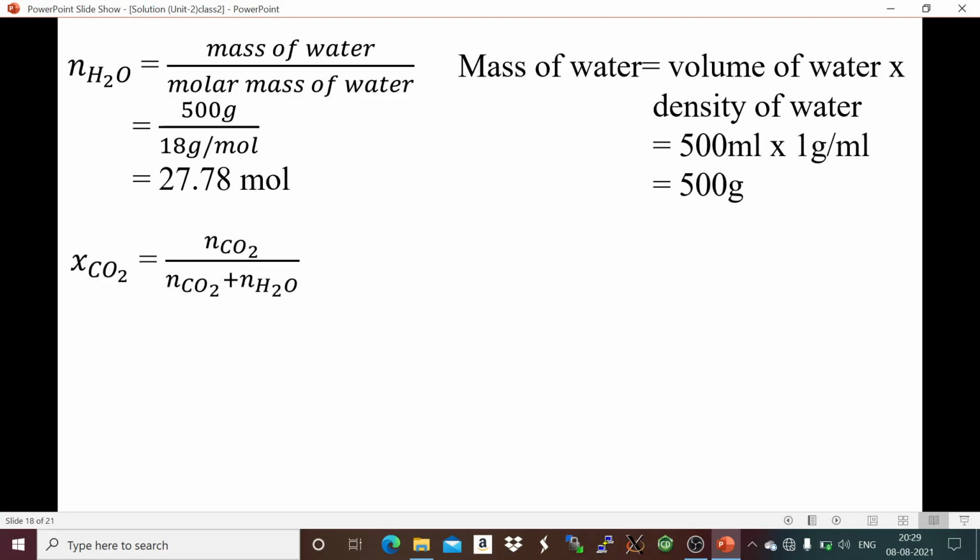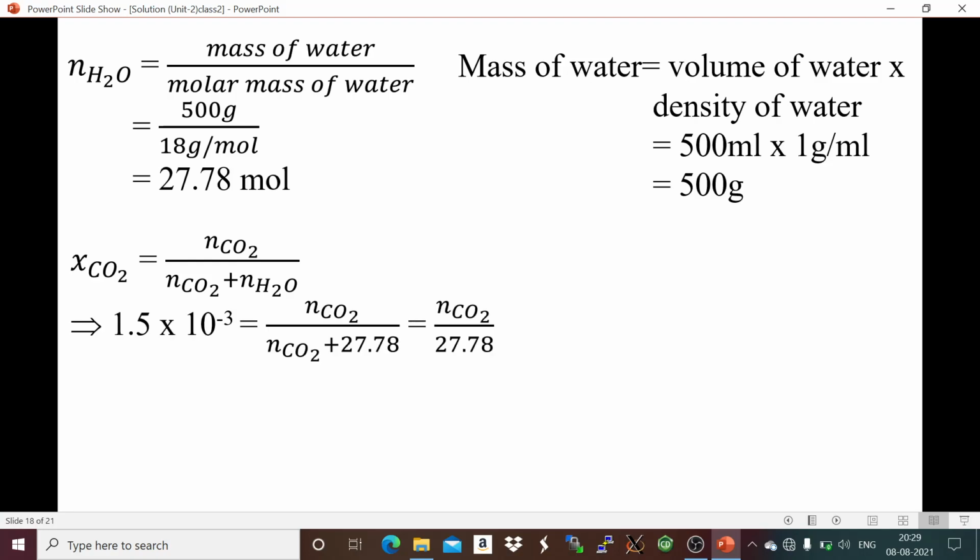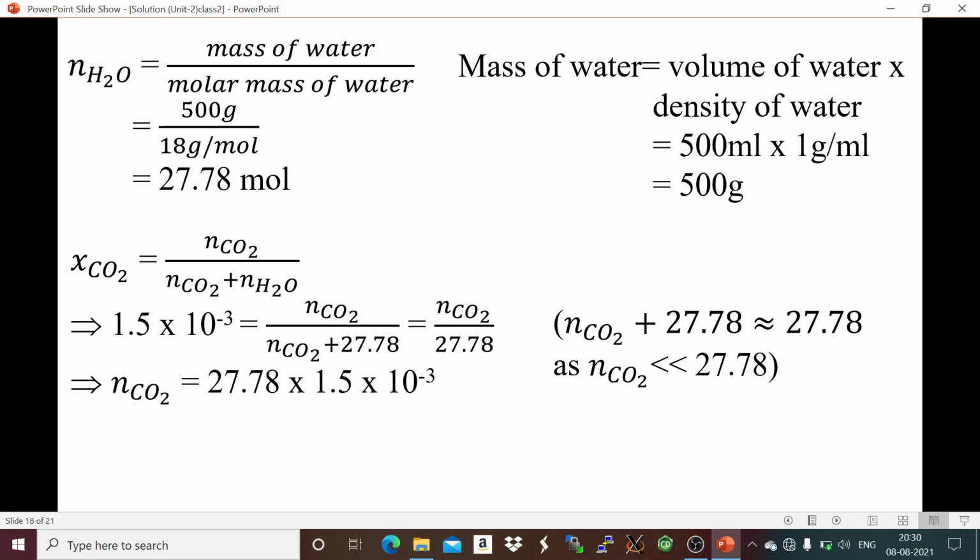So next is the mole fraction of carbon dioxide. Again we neglect this term. From this we calculate the number of moles of carbon dioxide, which is 41.67 into 10 to the power minus 3 mole.